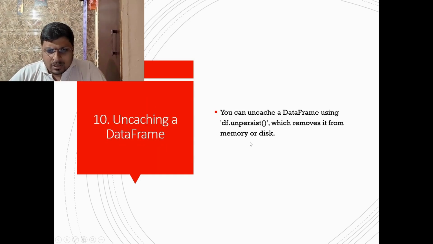Another question: uncaching a data frame. You can uncache a data frame using df.unpersist, which removes it from memory or disk. Whenever you perform cache and persist, the data is stored in memory, and it will block your memory. So if you want to release the memory, you can use df.unpersist.